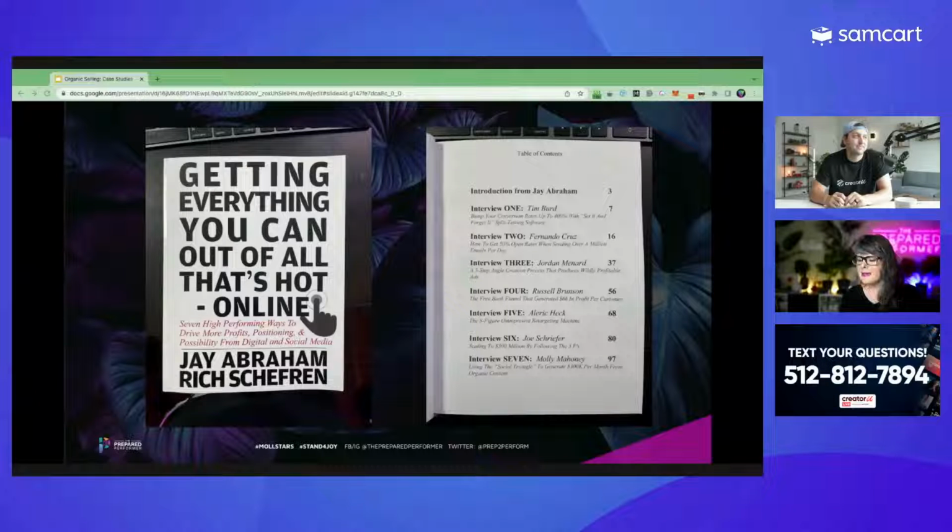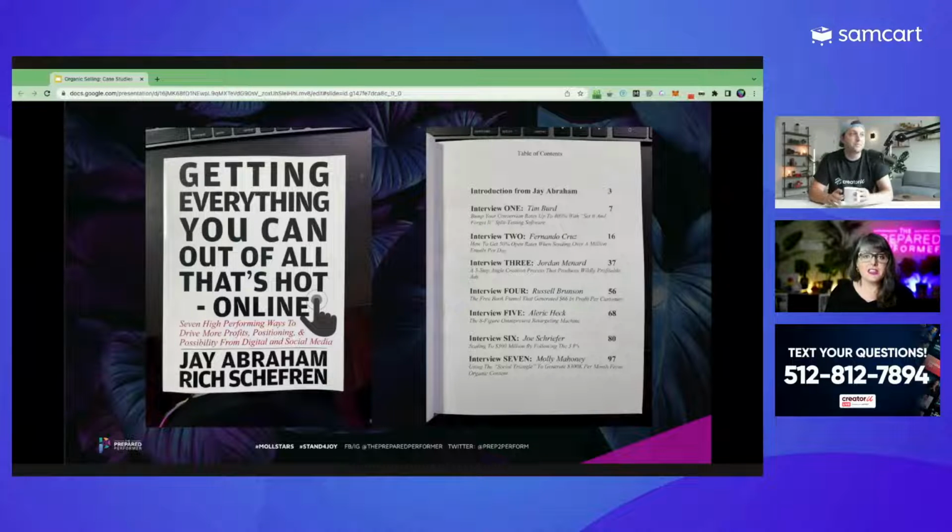And I would just like you to see, there's people like Russell Brunson, there's Alaric Heck, and this chick in the middle of all these dudes named Molly Mahoney. Mahoney. Epic. That's awesome. Actually, that's super impressive. For anybody who needs some context, that would be like if Cal Ripken was like, hey, Scott, I'm writing a book about baseball and you need to say something about it. That would never happen except in my dreams many times. But that's pretty dope. I love that.